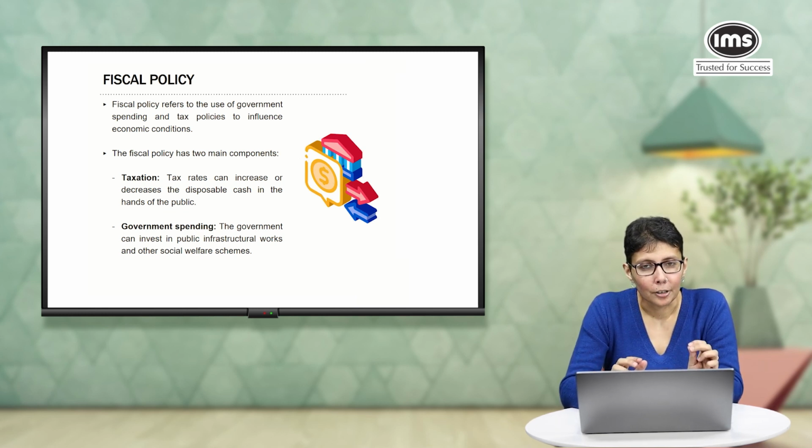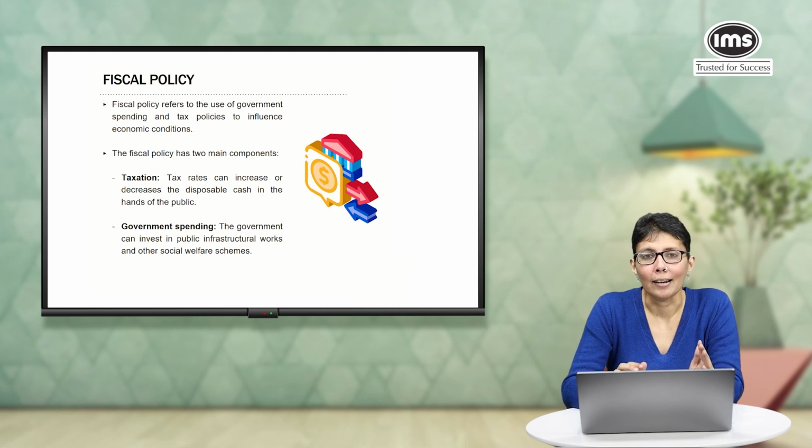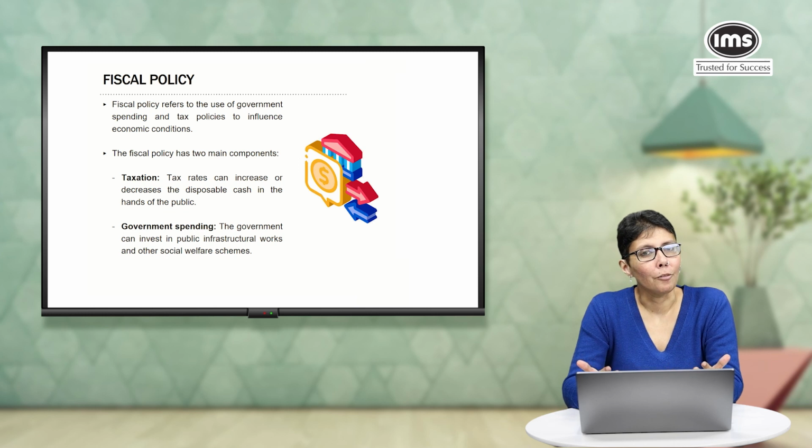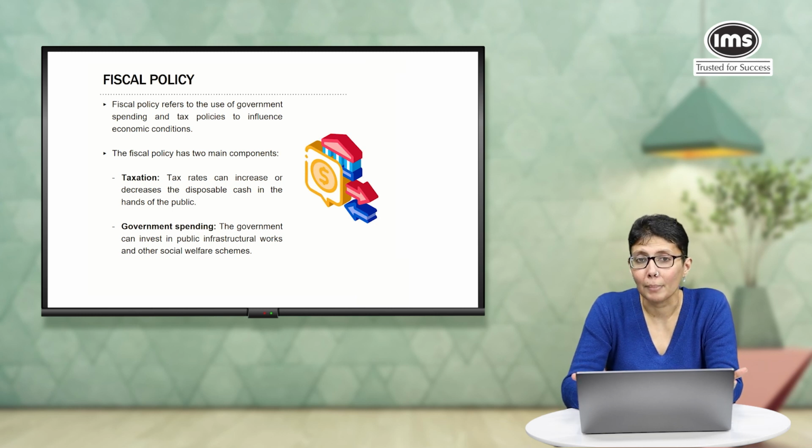So again, the two components of fiscal policy are taxation and government spending. Usually, the budget that the government presents gives us an indication of the fiscal policy because the budget is basically the plan for income and expenditure.